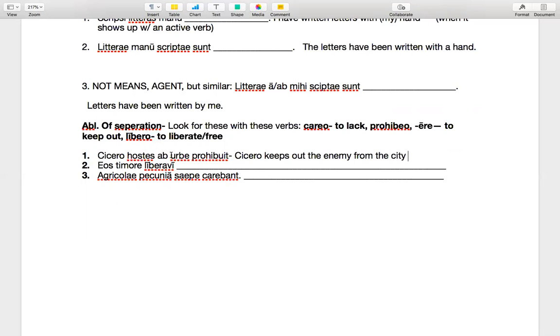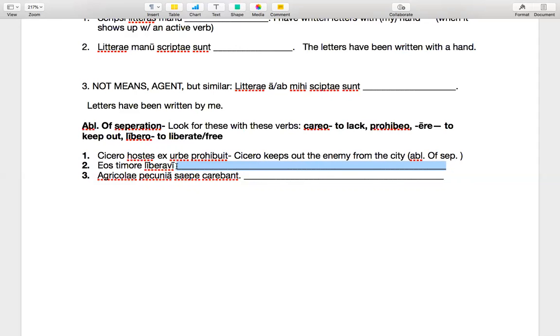And so here, even if there was no ab, sometimes there will be, sometimes there won't be a preposition with the ablative of separation. But either way, urbe there is going to be our ablative of separation, and that would be the function. So even if there was an ex here, I would not actually accept that it's the object of ex. I know we used to use that a lot last year, but I would want the specific function here, and that would be ablative of separation.